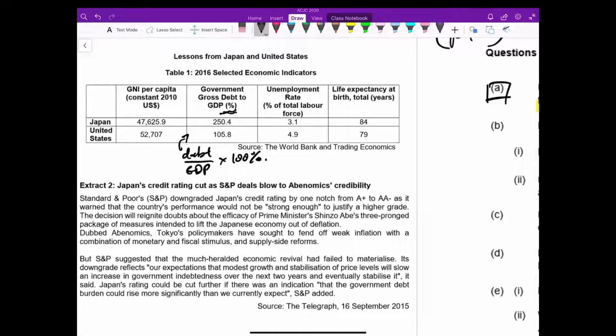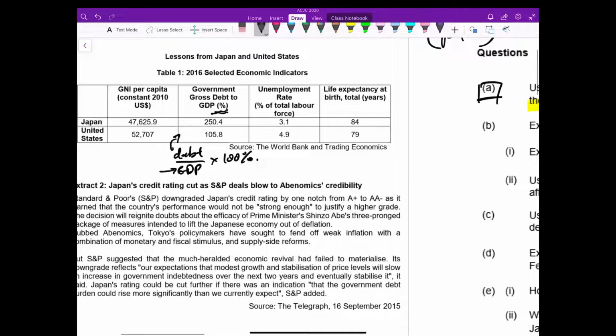It's very similar to our personal lives. If you're making a little bit more money and you buy a bungalow and you buy a nice car, it's okay. You can take on the loan because you can repay the loan. You have a high income. So the GDP is a proxy for the country's income. So can the countries repay the loan? That's why usually when we talk about debt, it's very meaningful to consider debt as a percentage of your income, that is GDP. Okay. The third indicator is unemployment rate.